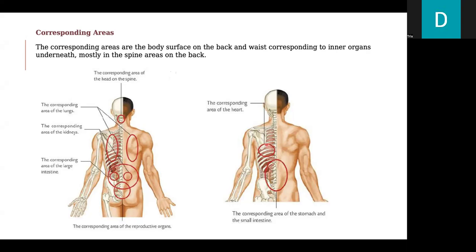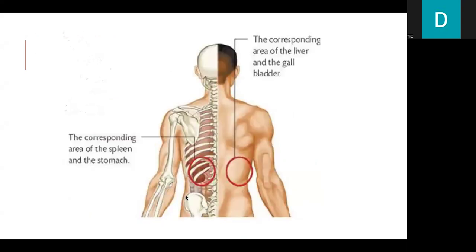Next is the corresponding area of the heart is here. And the corresponding area of the stomach and the small intestine is here. Here is the corresponding area of the spleen and the stomach. And the corresponding area of the liver and the gallbladder is here.